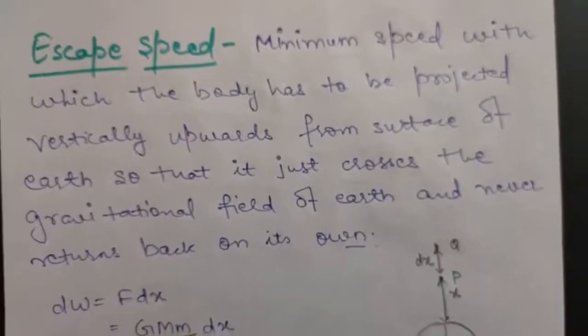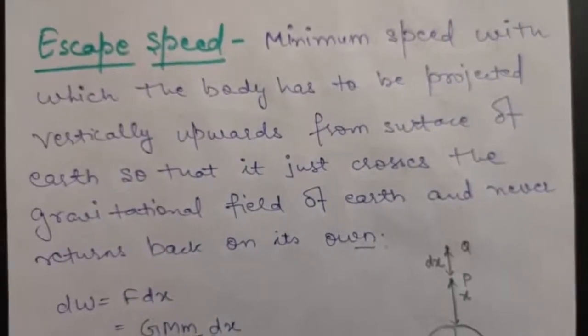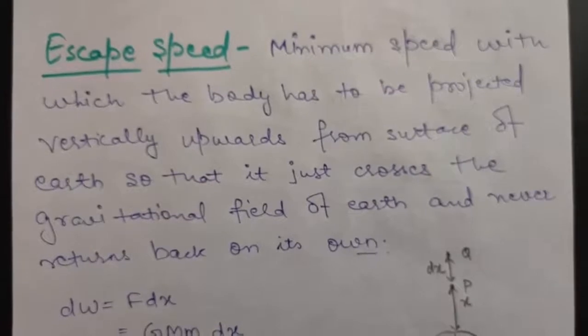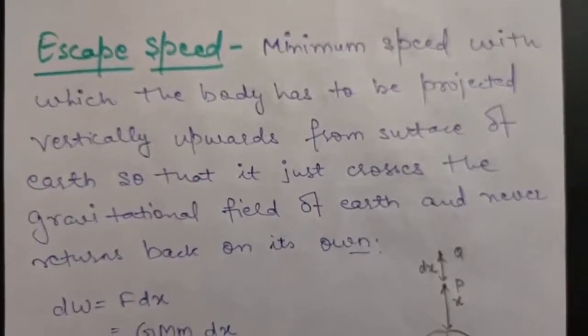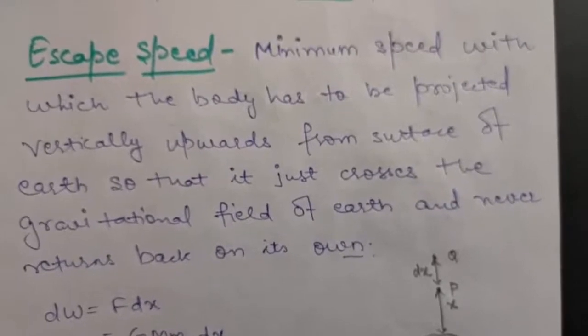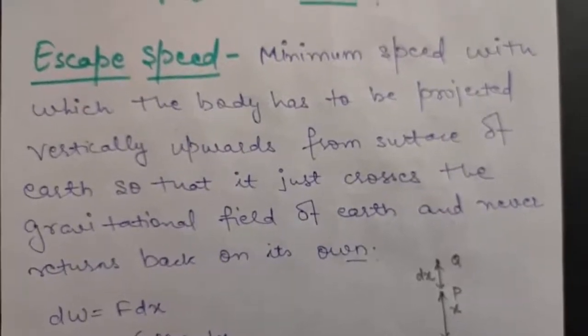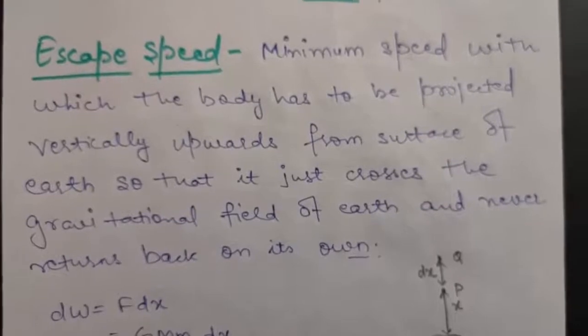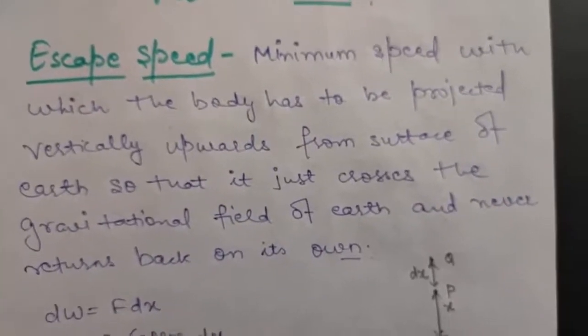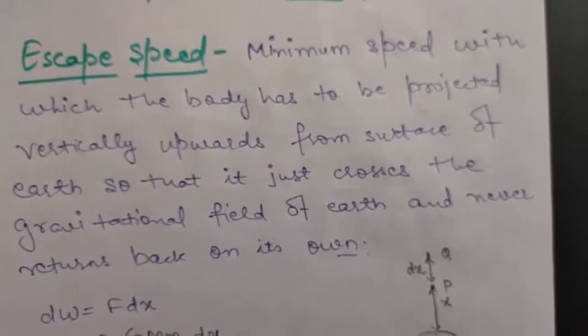That is, when you want to project any body from the surface of earth, you must give that body some velocity. The minimum velocity required to throw that body from the surface of earth such that it never returns back, or you can say it crosses the gravitational field of the earth, that minimum velocity will be called escape speed.